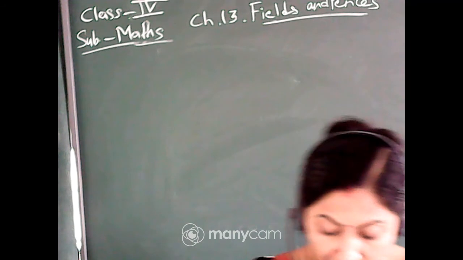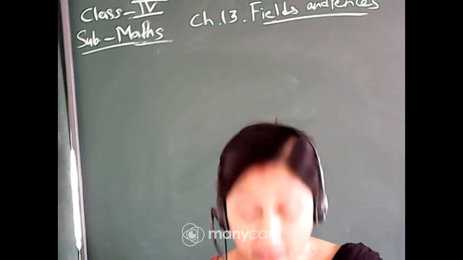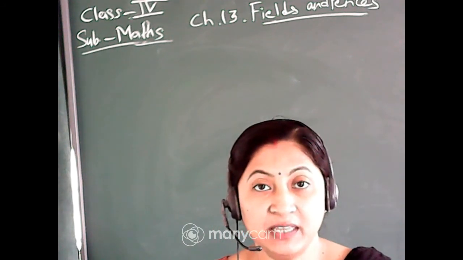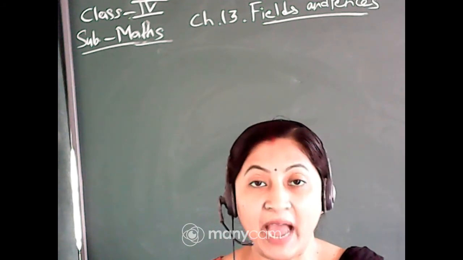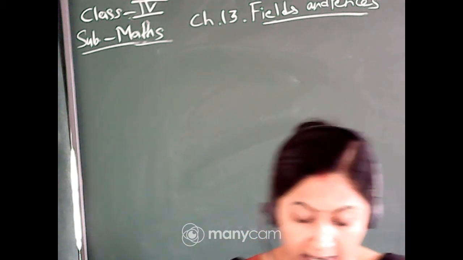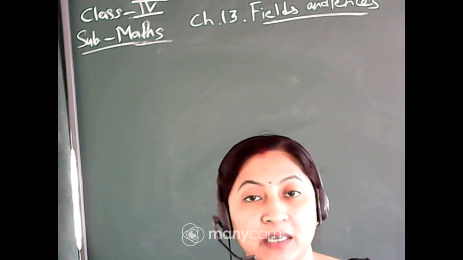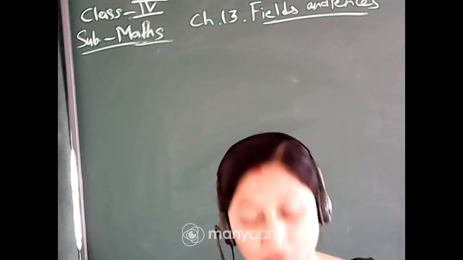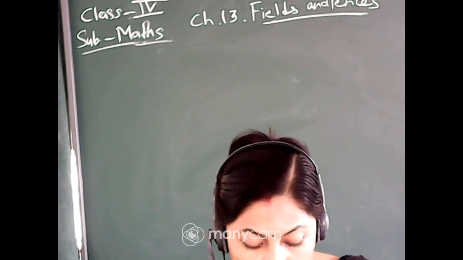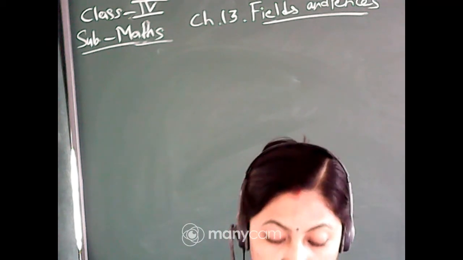Suppose on page number 149 we found how much wire Rahmat needs to put a fence in his field. What we did was add all the boundaries given in the book, that is 9 plus 9 plus 21 meter plus 15 meter. That is the perimeter of the field. Similarly, on the next page we found the perimeters of different fields.